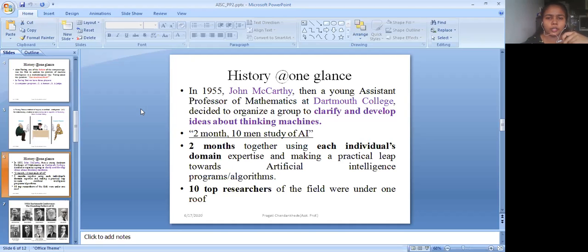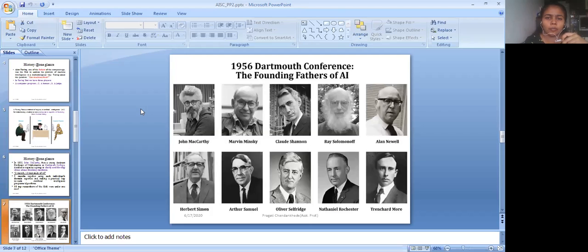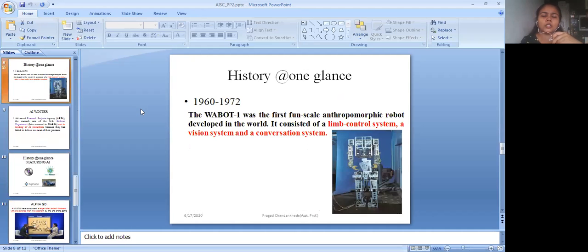All of them put up one thing: that yes, we can make the machine think. This was the conclusion that was derived at Dartmouth College. So these are the 10 people, we can say the founding fathers of AI, including John McCarthy. The next thing: after 1955, in 1960 to 1972, the